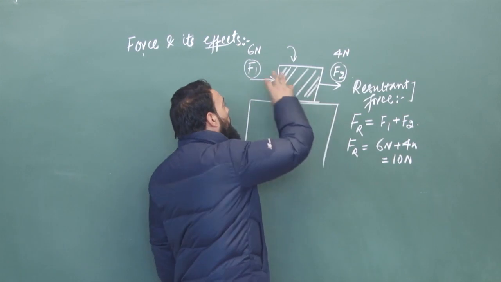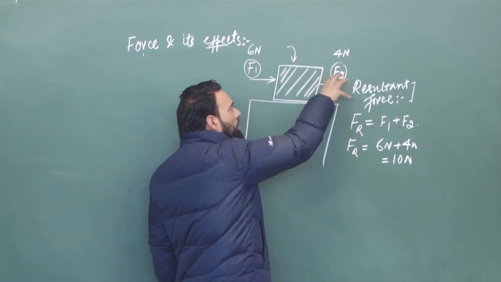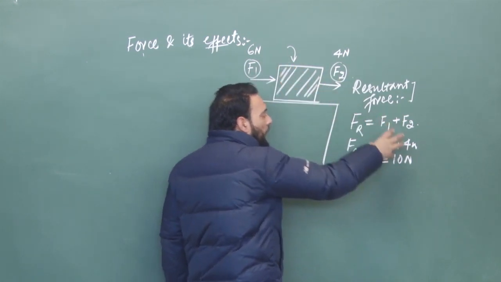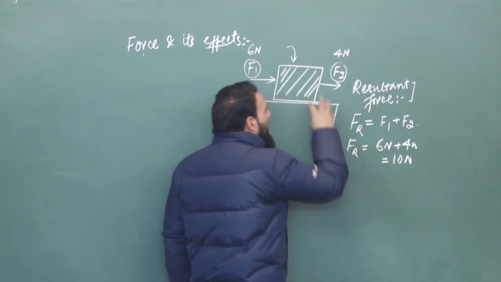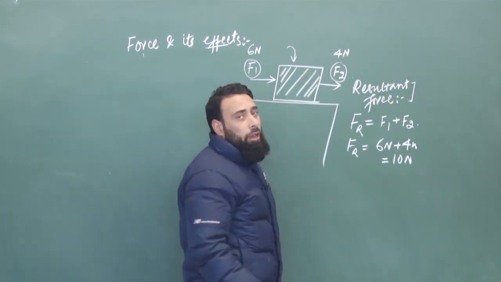So when there is a resultant force, that resultant force will bring the body into motion.